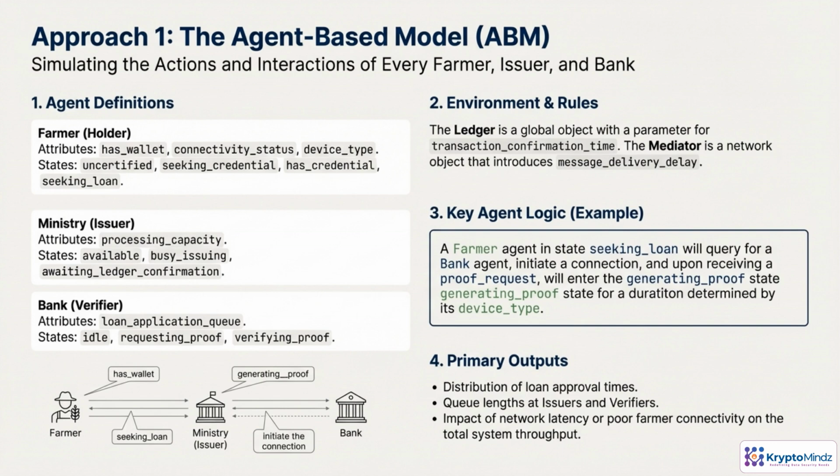Approach 1. The agent-based model, ABM. In our ABM, we define the attributes of every participant. For example, a farmer agent might be in a state of seeking loan, triggering a query to a bank agent. The model accounts for variables like the farmer's device type, which affects how fast their phone can generate a proof. The primary outputs here are the distribution of loan approval times and queue lengths at the ministry or bank.